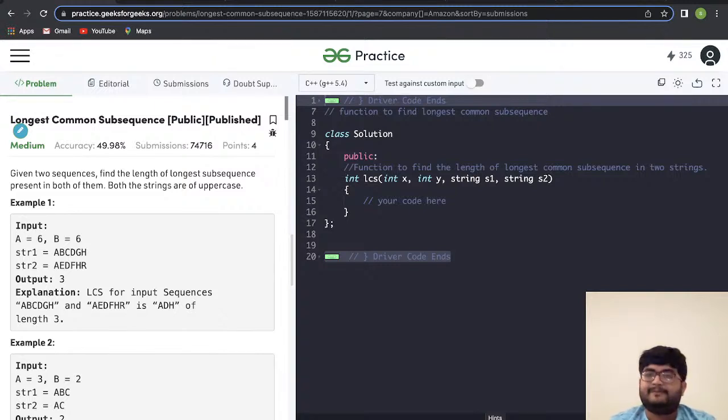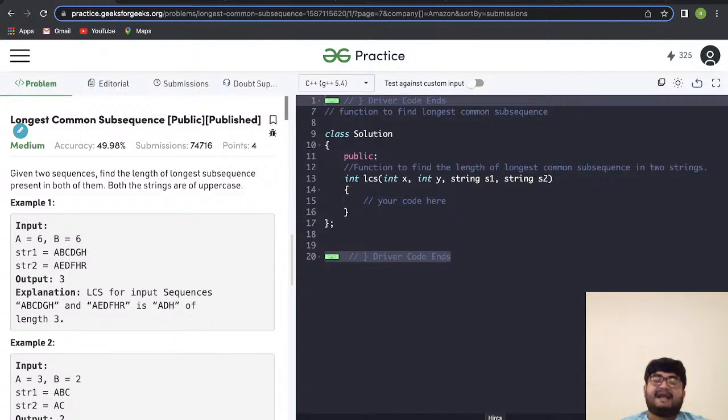Now, what do we mean by a subsequence? A subsequence is a subset of characters, but it's not necessarily continuous. It can be discontinuous. The only property of a subsequence is that the way we take the characters in the subset should be the same way they appeared in the string or in the array.